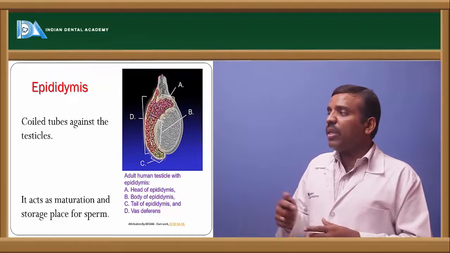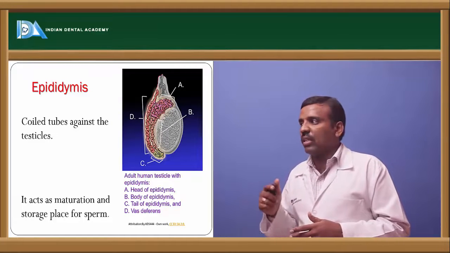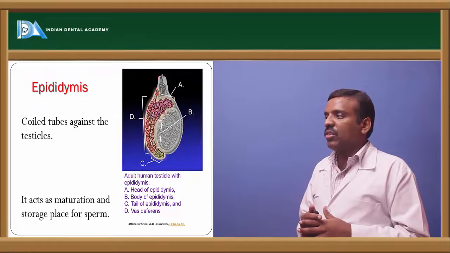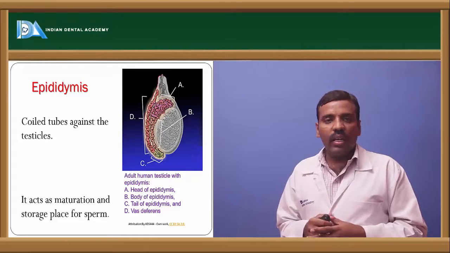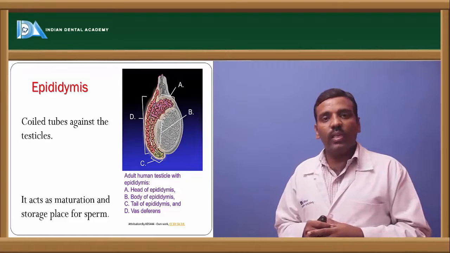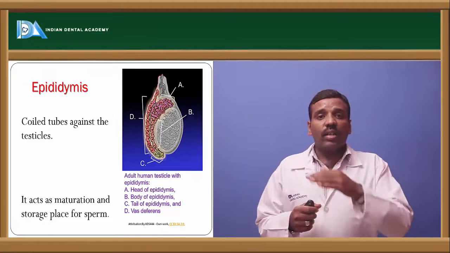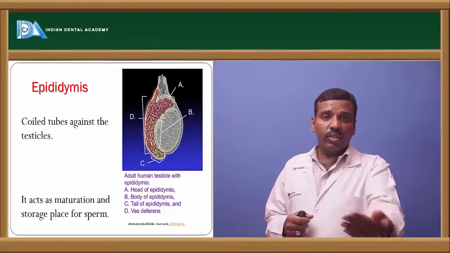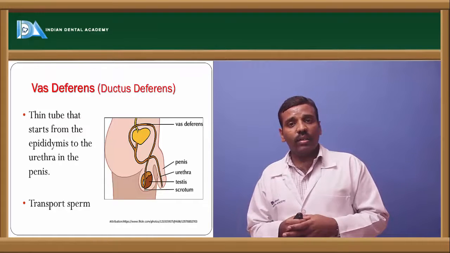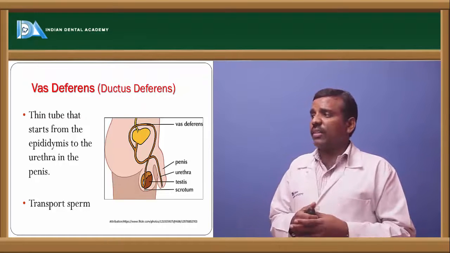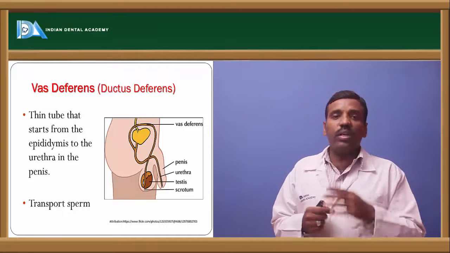If you see the parts of the epididymis, A is the head of the epididymis, which is upon the testis and is a continuation of the seminiferous tubules. Next is the body of the epididymis, a continuation of the head, and next is the tail of the epididymis, which continues as the vas deferens. The vas deferens is also called the ductus deferens. It is a thin tube-like structure that starts from the epididymis and goes to the urethra.